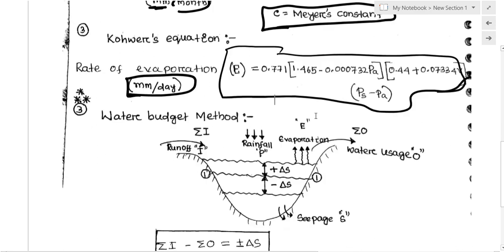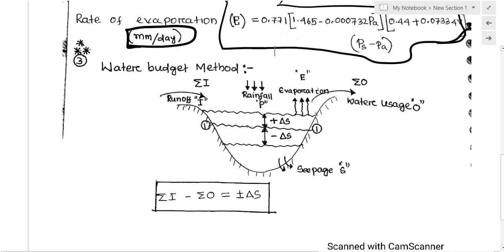The third equation is very important, actually: that is the water budget method. So what is the water budget method? How much input goes to a particular reservoir, how much is the output from that reservoir, and what is the change in storage in the reservoir. Suppose this is a reservoir, and there is some input. The input will be some runoff from the catchment to this reservoir, and there will be some precipitation, rainfall, as an input to this reservoir.